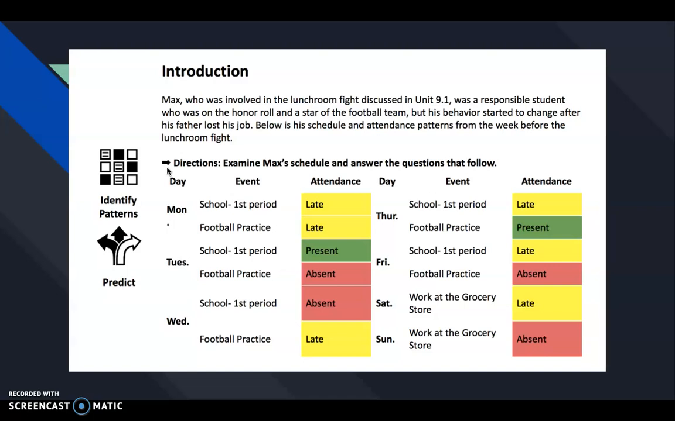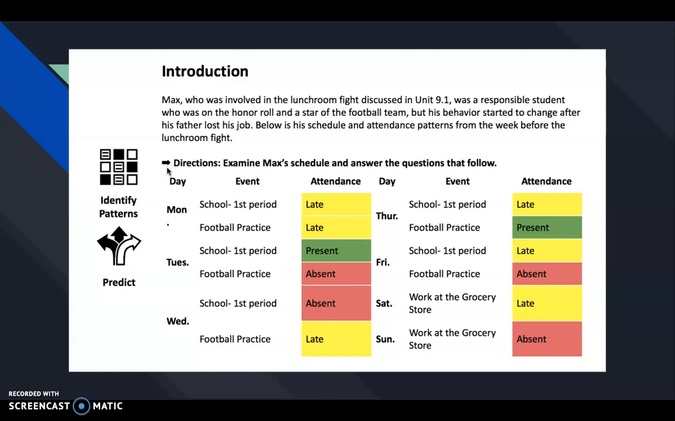For the next 3 lessons, we're going to take a look at, if you remember our lunchroom fight from a couple weeks ago with Max, what an enduring issue was for him. So take a look at this chart. If you look at the color coded, what is an enduring issue? What is a problem for Max leading up to that fight?